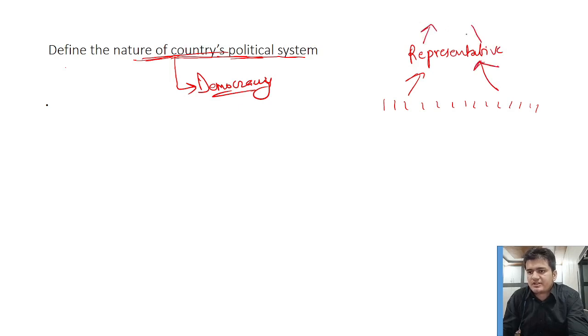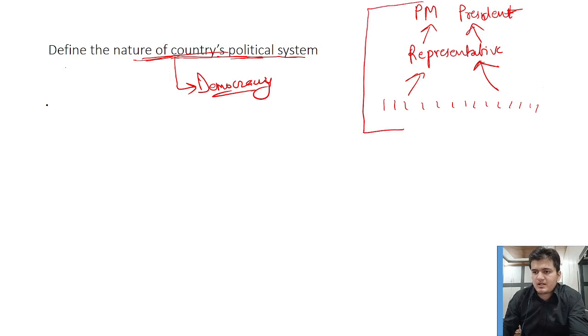These representatives then elect the prime minister, who is the head of government, and the president, who is the head of state. So this is what democracy is in India, and all the power lies in the hands of the people.